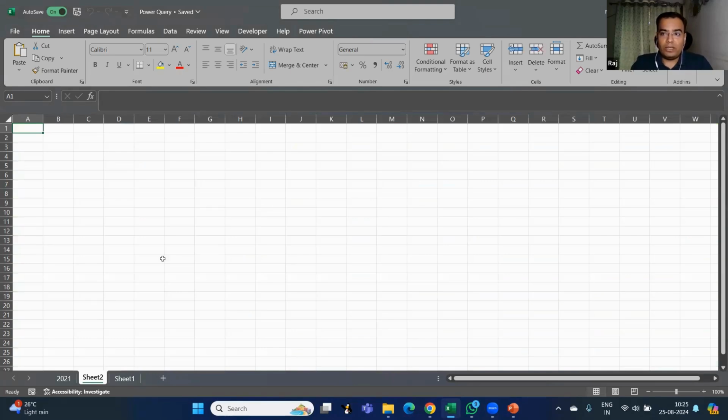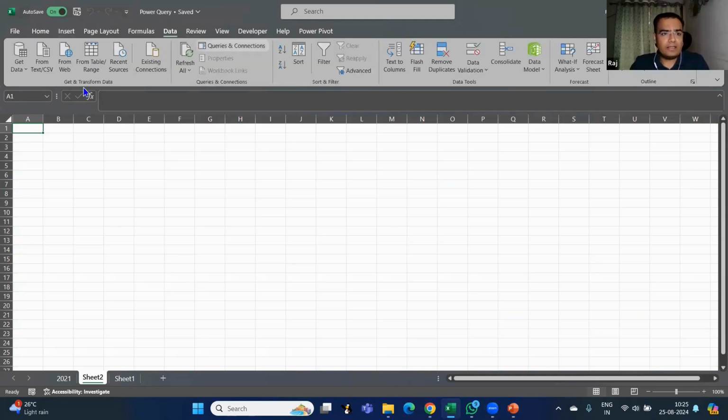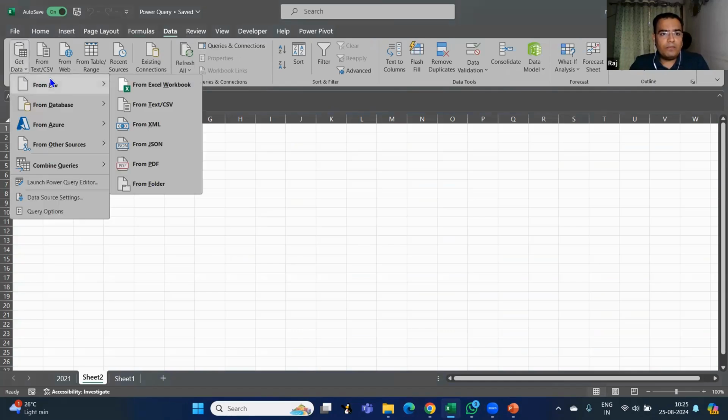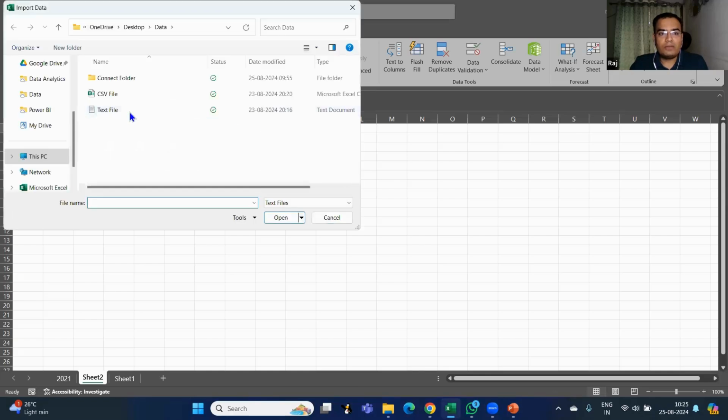This was Excel workbook. Now, if I want to get the data from a different document, for example, CSV, the process is exactly the same. You don't have to do anything else. Just go into get data from file and you have text and CSV. First, we'll see the CSV and then we'll see the text. Let me just click on text or CSV. Can you see this? Only two format files are available, which I can select in this option. One is CSV and one is text file. So let me just go into CSV and import.